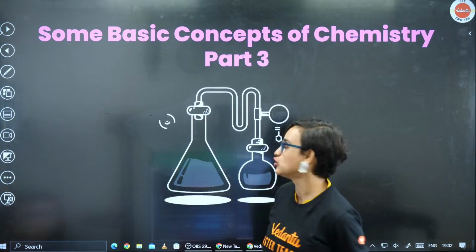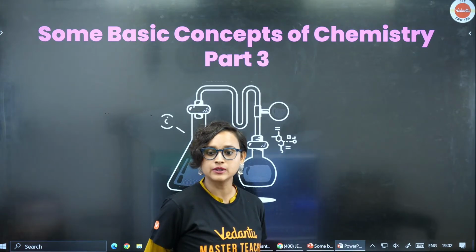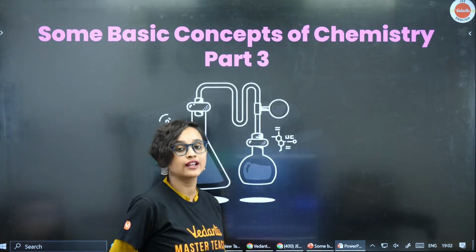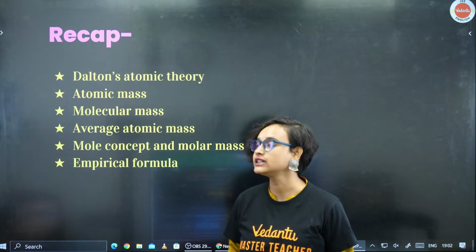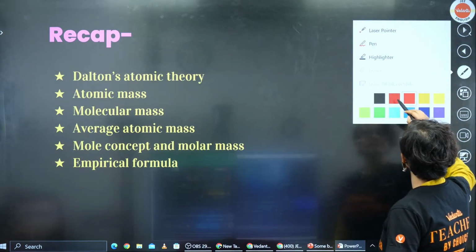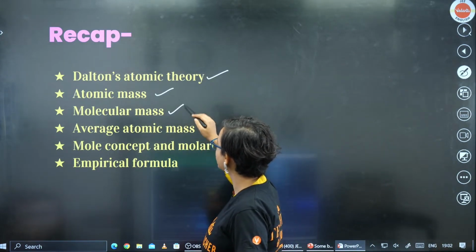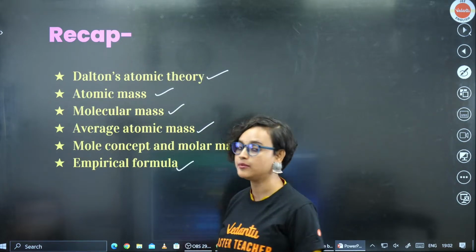All right. So, without much further ado, some basic concepts of chemistry, part 3. Basically, we are going to take a look at stoichiometry and stoichiometric calculations today. If you remember, in the last session we spoke about Dalton's atomic theory, atomic mass, molecular mass, average atomic mass, mole concept and molar mass, and finally empirical formula.